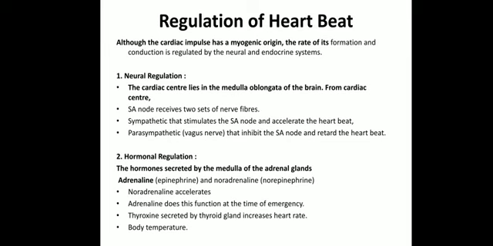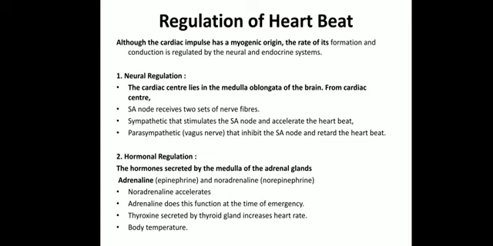The cardiac center lies in the medulla oblongata. So the medulla oblongata has a cardiac center which is responsible for maintaining the heartbeat. The SA node receives two sets of nerve fibers. Nerve fibers originating from the medulla oblongata will be received by the SA node, and this SA node will be stimulated by the sympathetic nerves, which will accelerate the heartbeat.